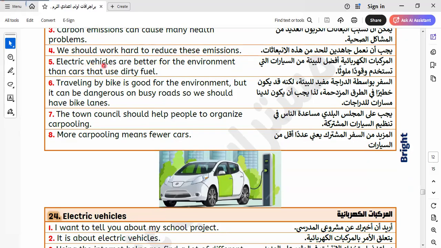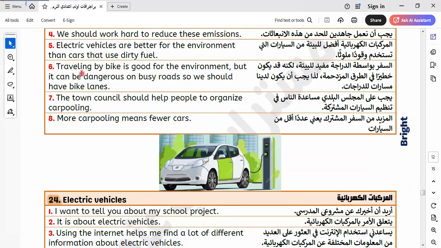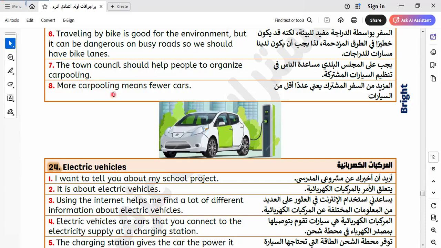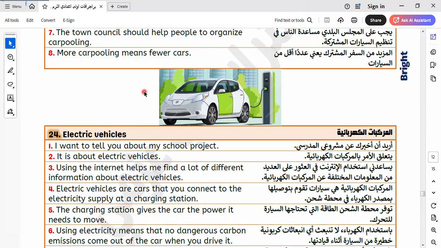Electric vehicles are better for the environment than cars that use dirty fuel. Traveling by bike is good for the environment, but it can be dangerous on busy roads, so we should have bike lanes. The town council should help people to organize carpooling. More carpooling means fewer cars.